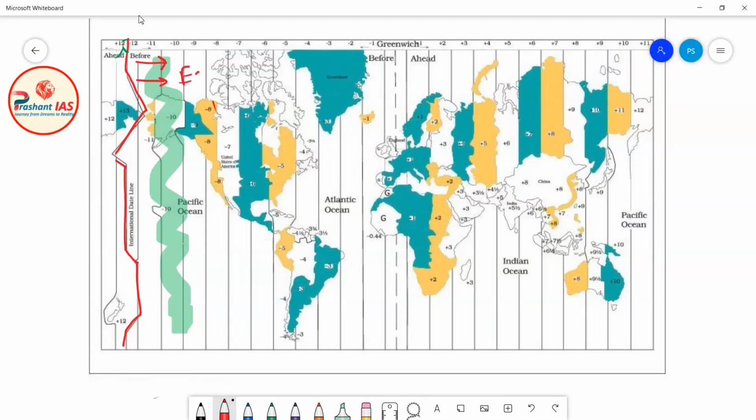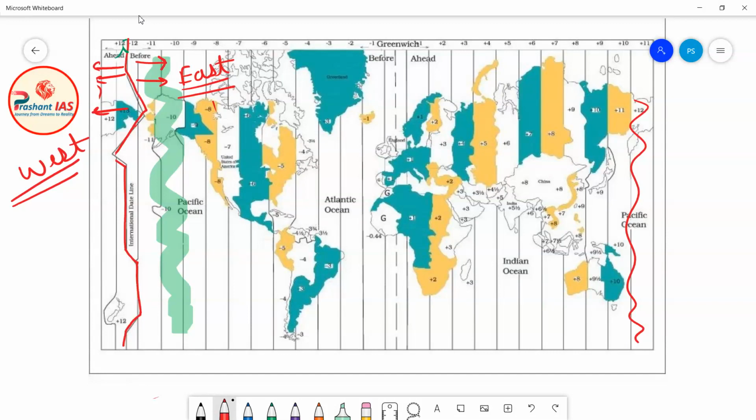This is called east for the international date line. And this place, and obviously this place also, is west to the international date line. So the places which are to the east of prime meridian are actually to the west of international date line, and the places which are to the west of prime meridian are to the east of international date line.